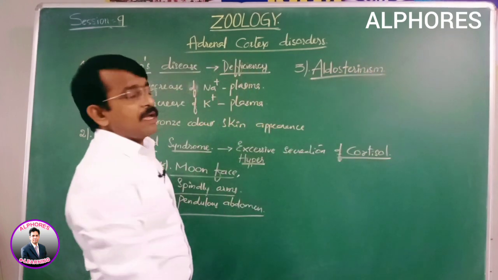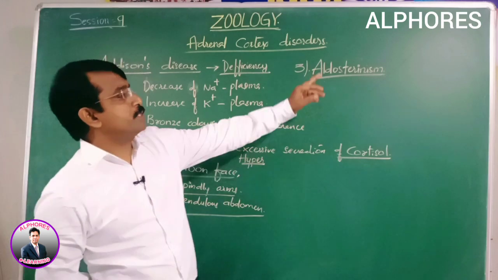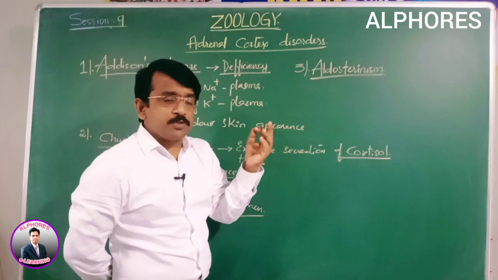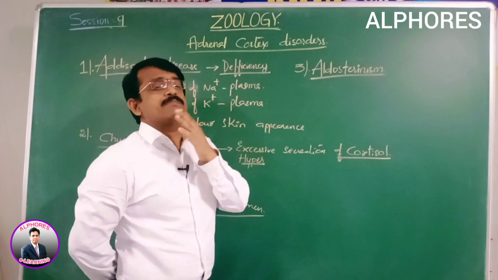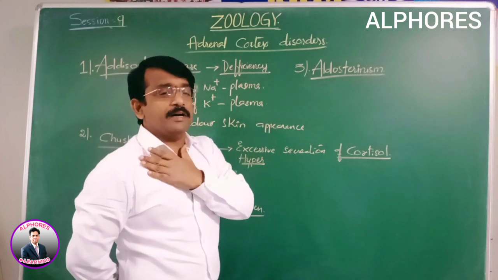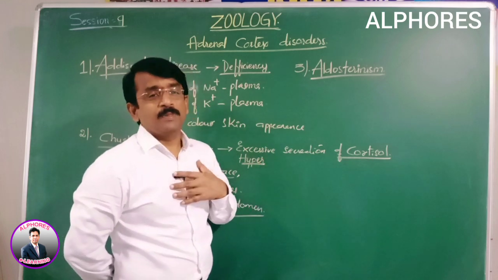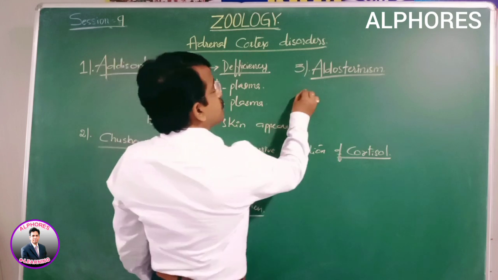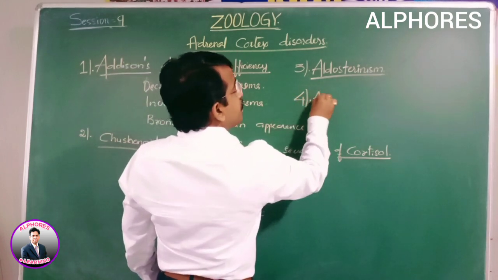That is excessive secretion of aldosterone, which is named aldosteronism. With excessive secretion of aldosterone, excessive sodium is absorbed, and the secretion of potassium is also more. So that is aldosteronism. Next, apart from that, we also see adrenal virilism.